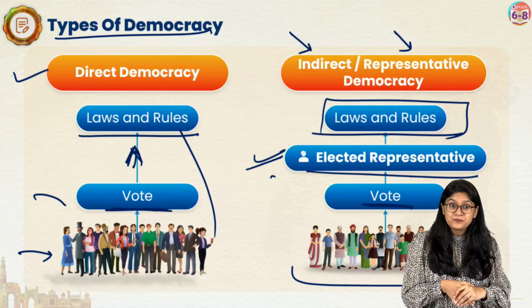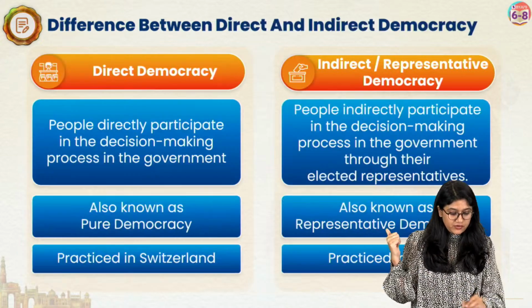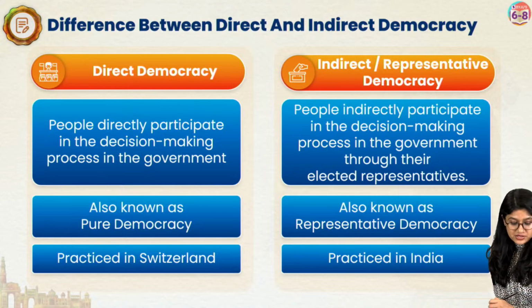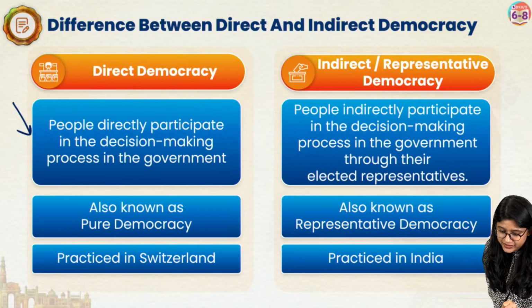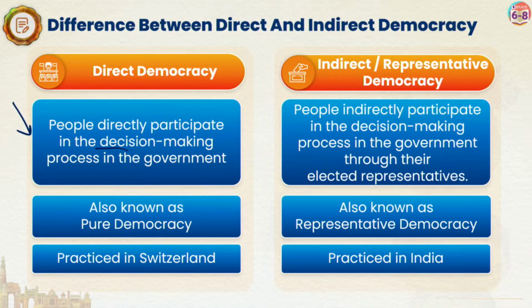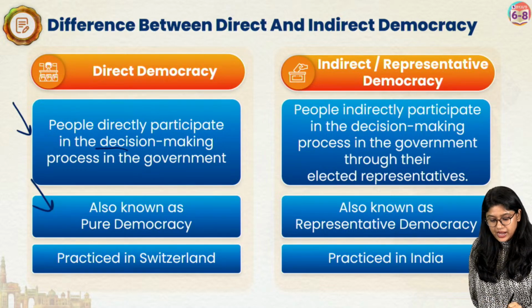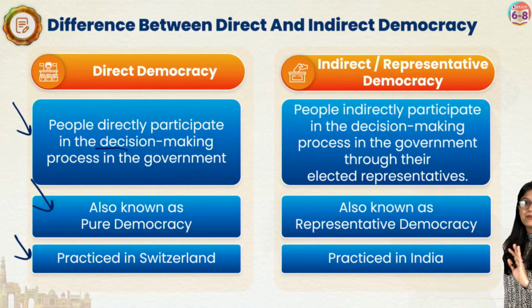Everyone, are we clear? Yes? The difference is over here. Everyone take a screenshot of this. See, in direct democracy, we know that people are directly participating in the decision making. They are directly involved in any of the decisions that are made by the government. It is also known as pure democracy, and this is practiced in Switzerland. It's an example for us.